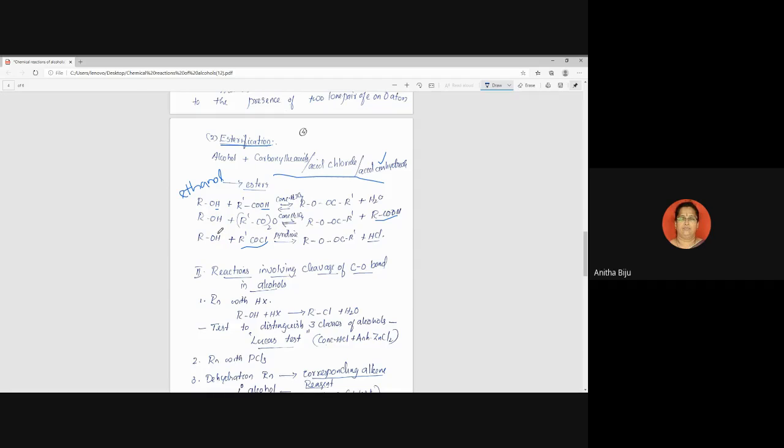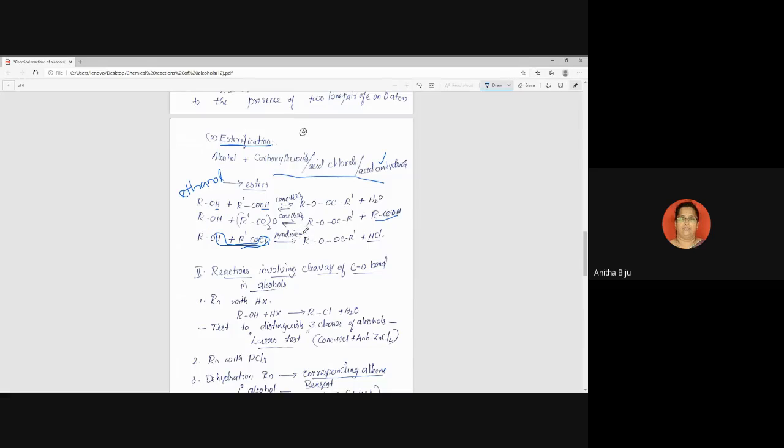Look here: this hydrogen from the alcohol moves along with this chlorine, and this is how HCl is eliminated. You connect it: R'COOR plus HCl.